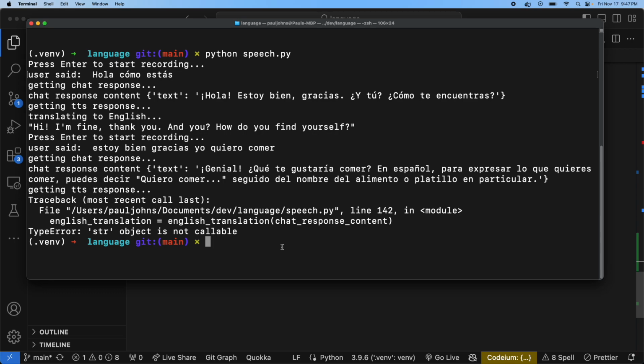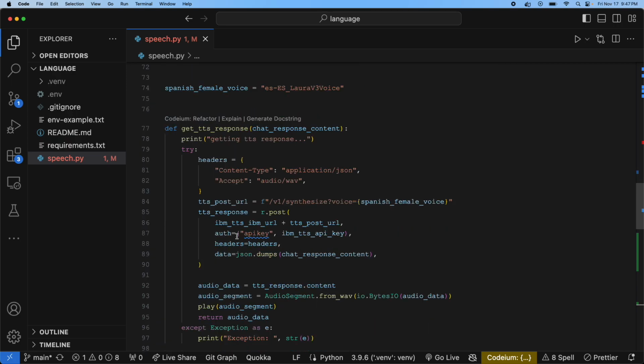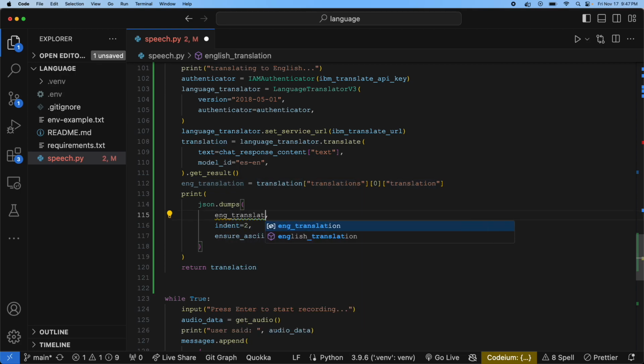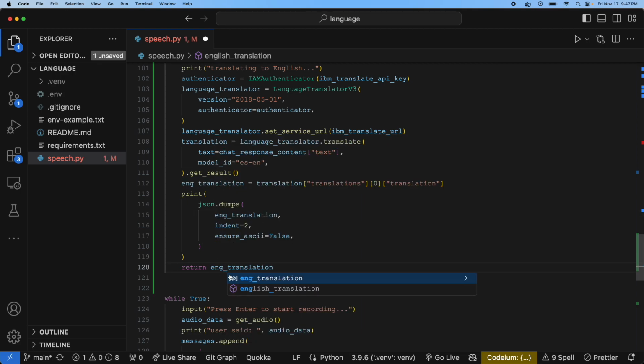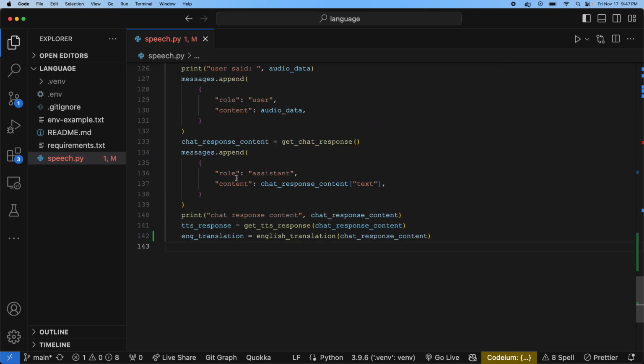Alright, well. It was working, so our English translation is not working. Got a type error, string object is not callable. I don't know if that has anything to do. Well, no, it worked the first time. This shouldn't matter. Again, this shouldn't matter at all. Let's try it.